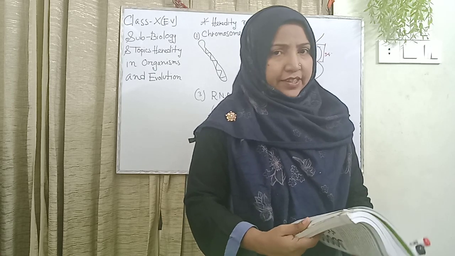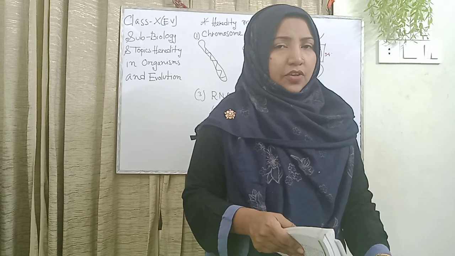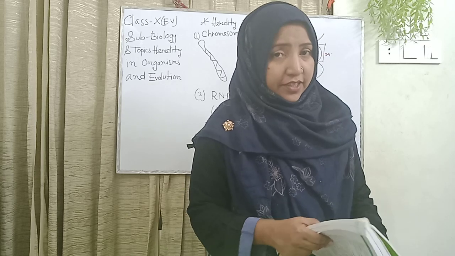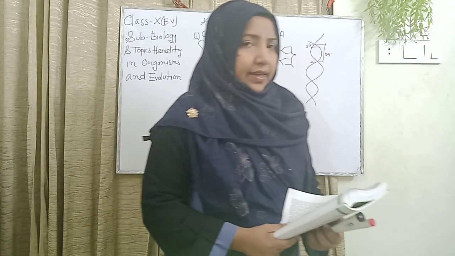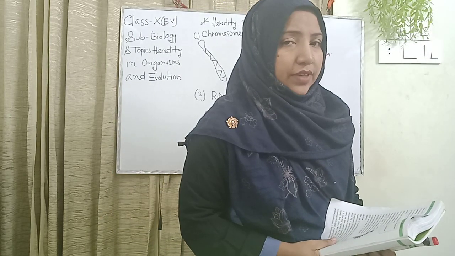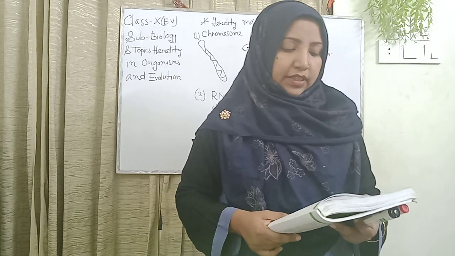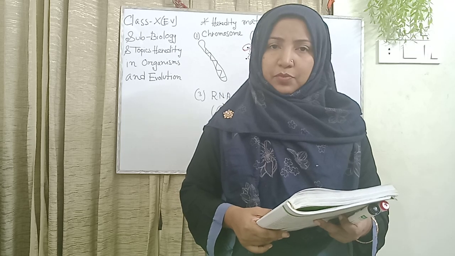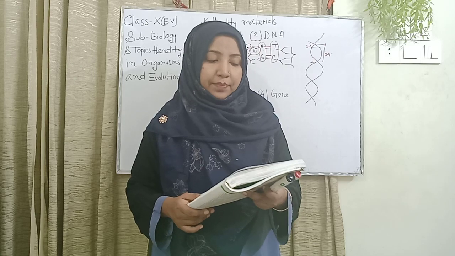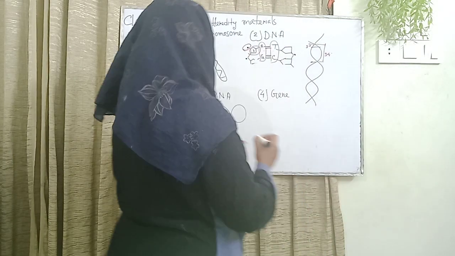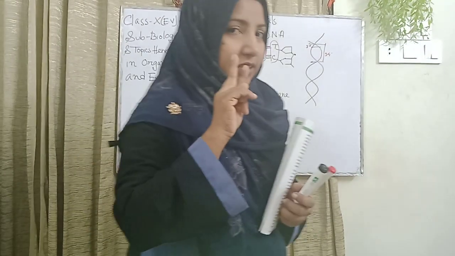DNA is also the hereditary material, and again, I repeat, it is the chemical basis of heredity. Our next topic is RNA. RNA stands for ribonucleic acid. Most RNA contains a single polynucleotide strand, and sometimes it also twists.